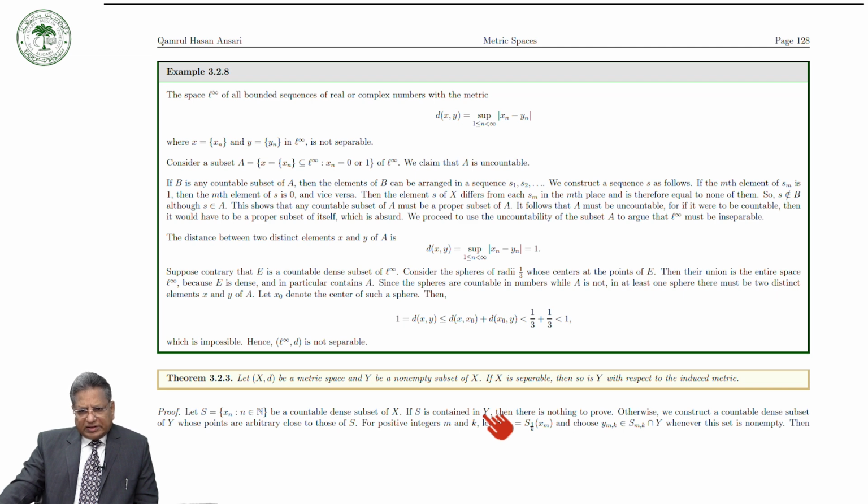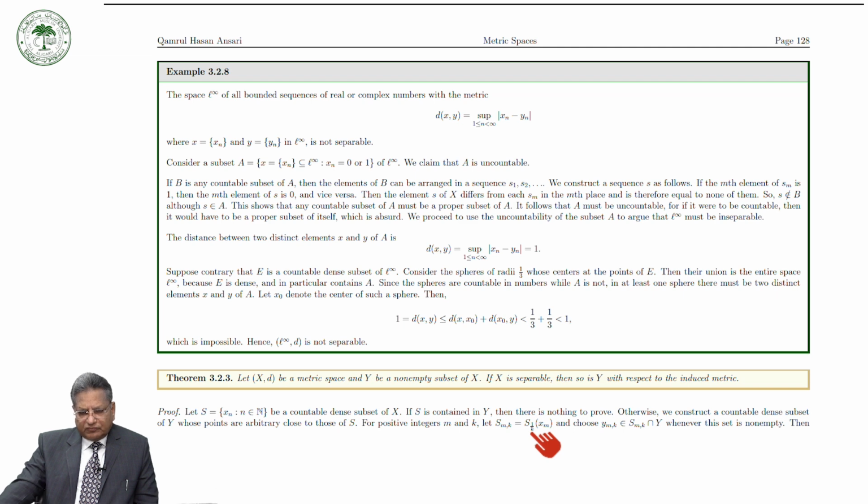In the other case, we construct a countable dense subset of Y whose points are arbitrarily close to those of S. For positive integers m and k, let S_mk be equal to S(x_m, 1/k). That is to say, S_mk is an open sphere with center at x_m and radius 1 over k.